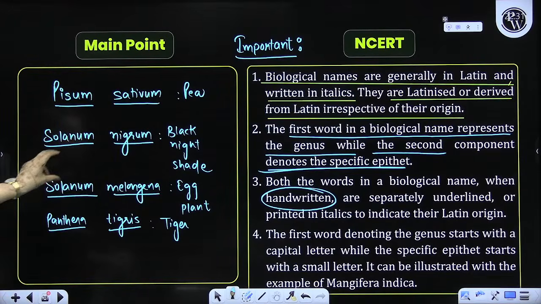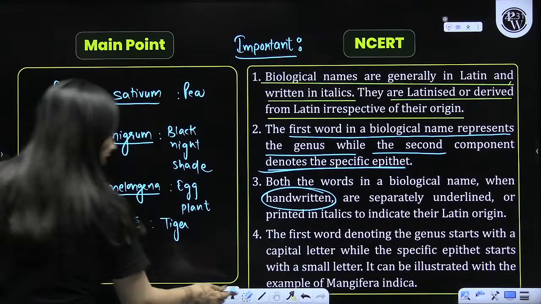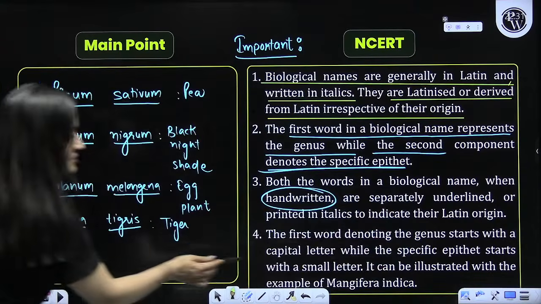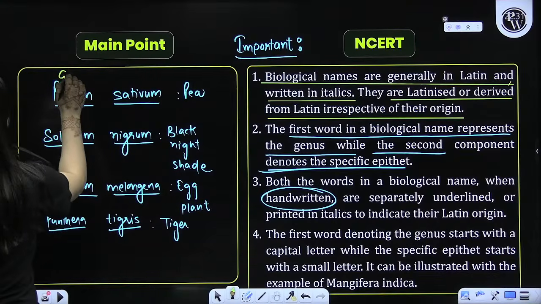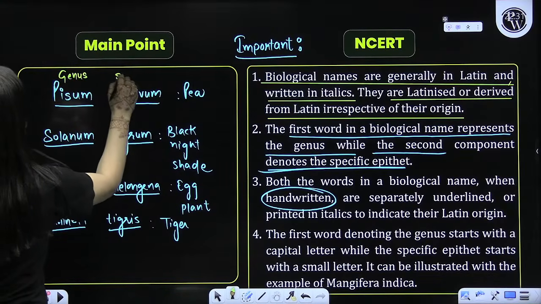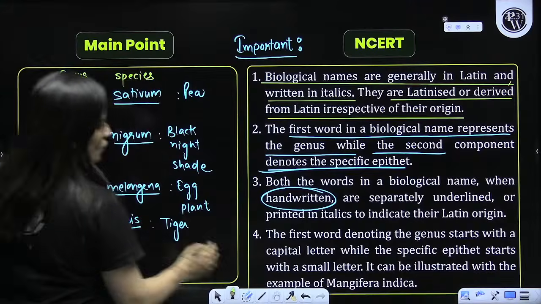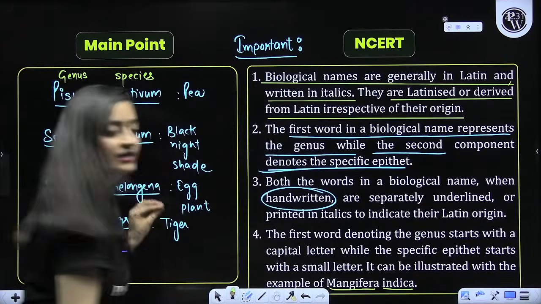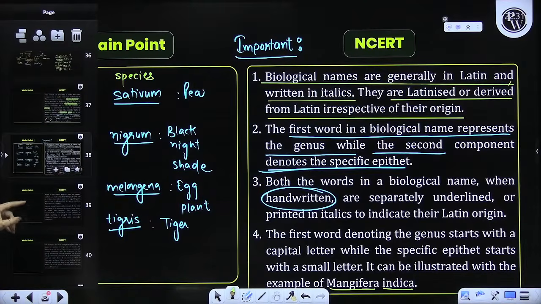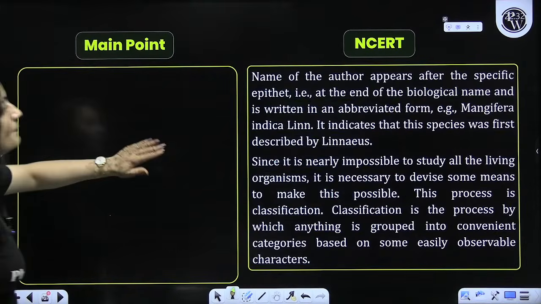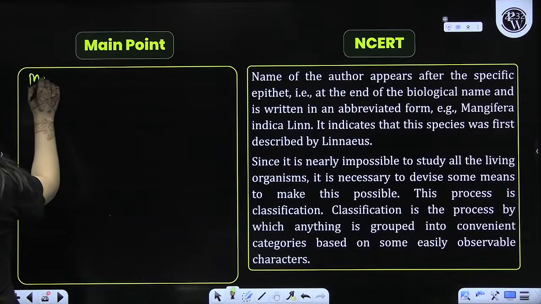The first word denotes the genus and starts with a capital letter, and the specific epithet starts with a small letter. It can be illustrated like that, but there is a mistake. So genus or species. Am I clear? That's what you need to know. And the name of the author appears after the specific epithet. So that is how we write it.